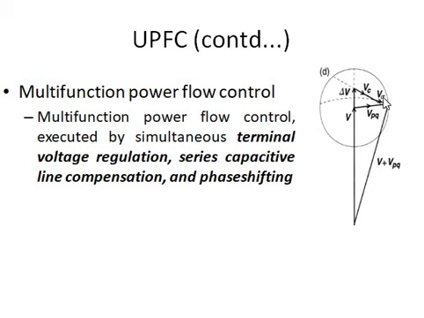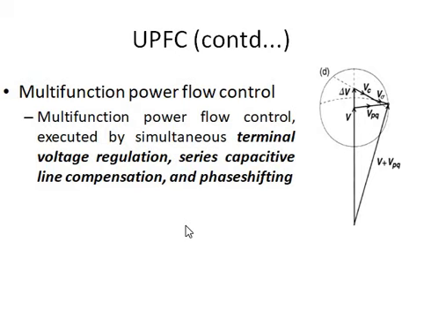So all these three vectors, when connected together, we will reach the effective voltage. So this VPQ is the sum of these three vectors. VPQ is equal to delta V plus Vc plus V sigma, and this effective voltage is V plus VPQ. Okay. So by this UPFC, multifunction power flow control is possible.